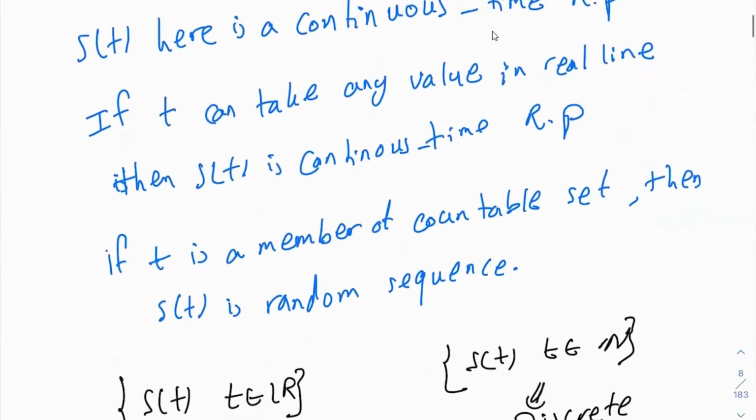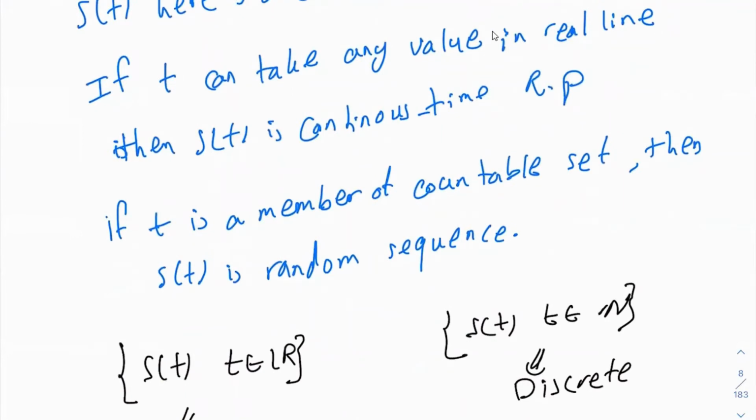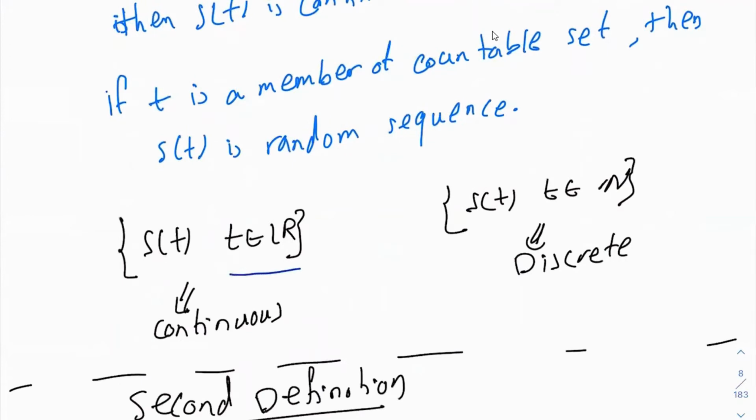If this domain is coming from the countable set of integers, then it's called a random sequence or discrete time random process. So if t is a member of R, any value is allowed, and it's a continuous random process. If t is a member of the natural numbers, for example positive or non-negative integers, then we get a discrete time random process, also known as a random sequence. But there is another definition for that. So there are two ways to look at the random process.